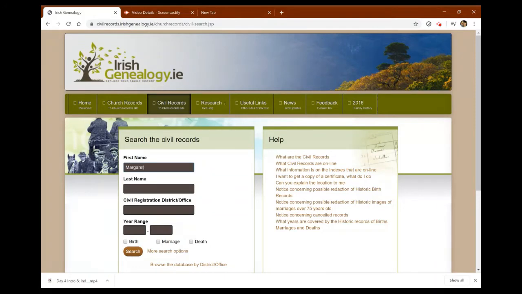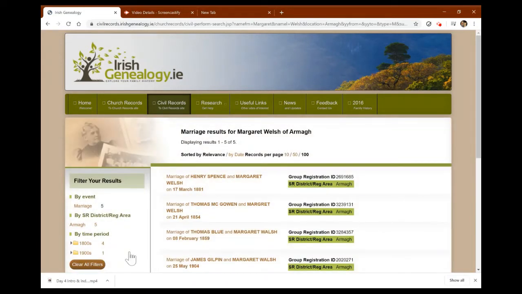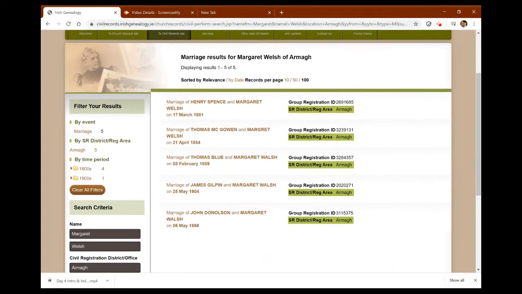So Margaret. So it is just a lot of backtracking and a lot of luck. I have to say this is a very straightforward search. The other side of my family is McKenna, so that's not why I'm demonstrating that one, because there's a lot more work in a more common name like McKenna than there is in something like this. So I am looking for Margaret's marriage certificate. So, and we're looking for Margaret Walsh married John Donaldson.